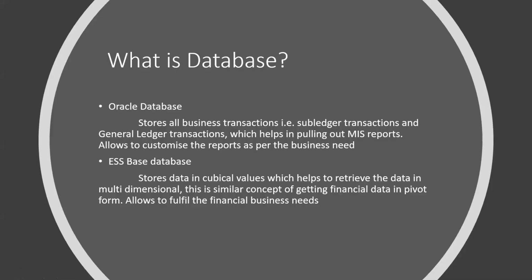Okay, so when we speak about database, we know the traditional database that has rows and columns. But here in Fusion application, we have two kinds of databases. One is Oracle DB, which is again the traditional way of handling the data, that is rows and columns. And the other database that we have is Essbase database, which is nothing but multi-dimension cubes.